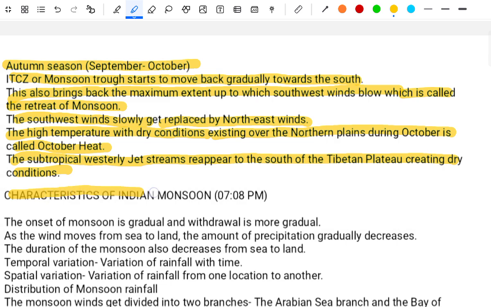The characteristics of the Indian monsoon. The onset of the monsoon is gradual. As the wind moves from the sea to land, the amount of precipitation gradually decreases. The duration of the monsoon also decreases from the sea to land. There is temporal variation in the rainfall over time, and spatial variation of the rainfall from one place to another in the distribution of the monsoon.